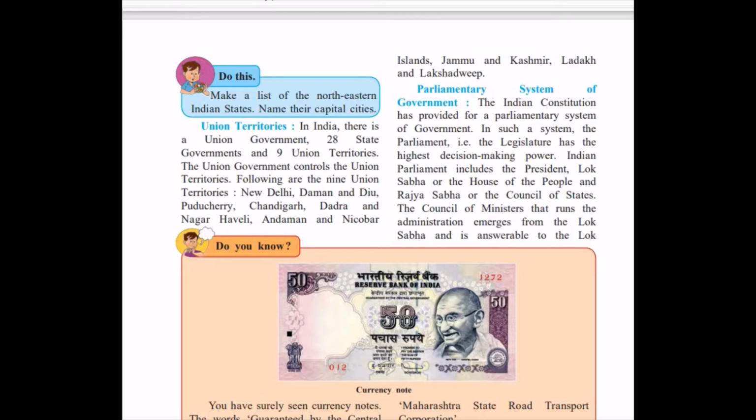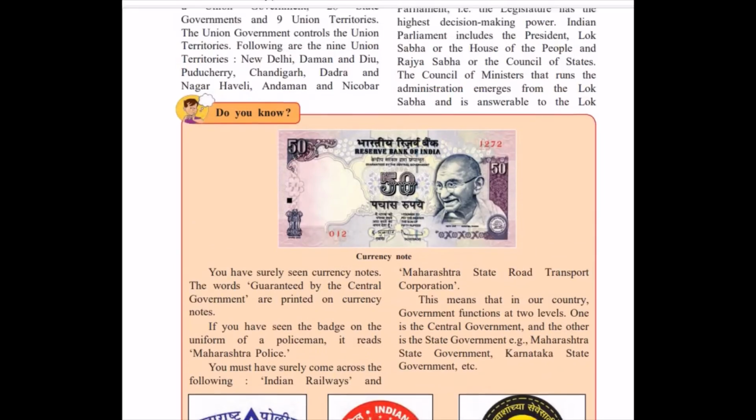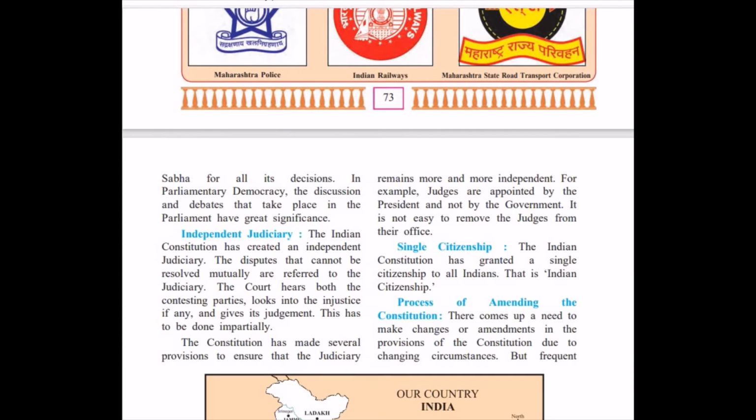The Council of Ministers runs the administration, emerges from the Lok Sabha, and is answerable to the Lok Sabha for all its decision making. In parliamentary democracy, the discussions and debates that take place in the parliament have great significance.